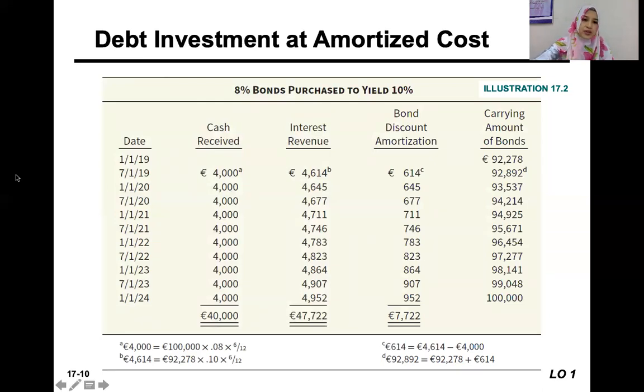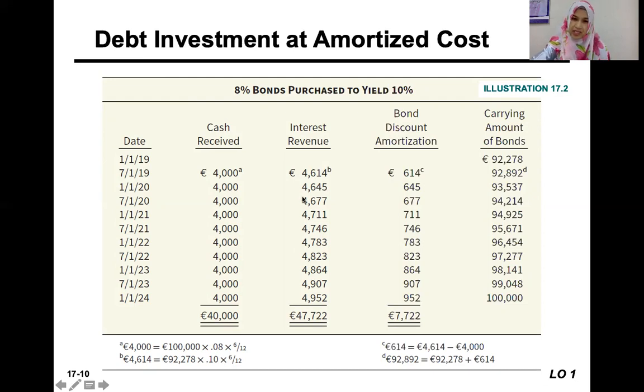So the first column is the date, and the second column is cash received. Cash received is the interest based on the interest rate of that bond, which is 8%. So 8% times the par value of the bond times 6 over 12 months. And then the interest revenue is actually the yield rate, the market interest rate. So 10% times the discounted value, times 6 over 12.